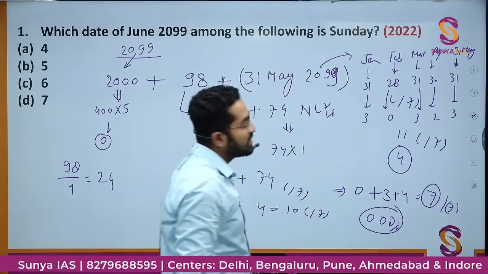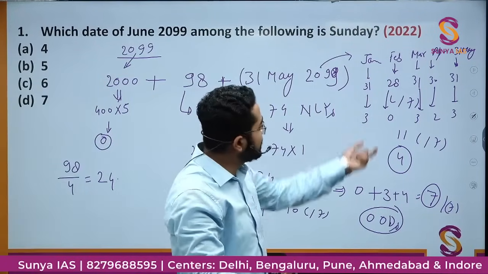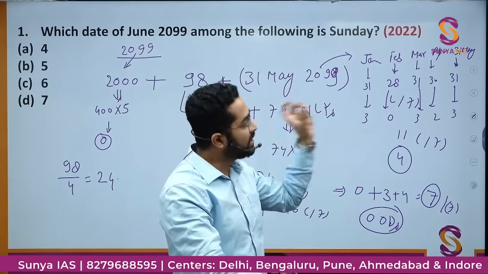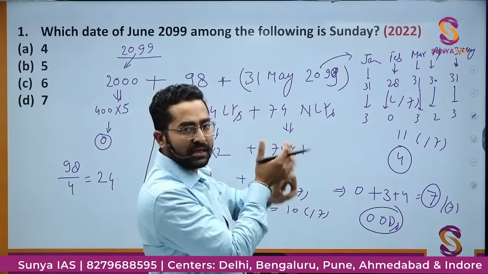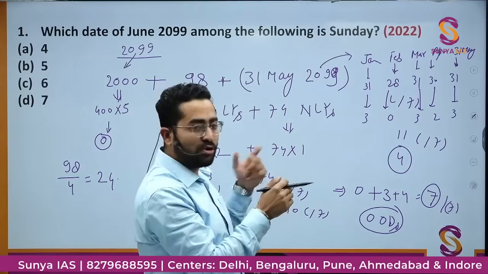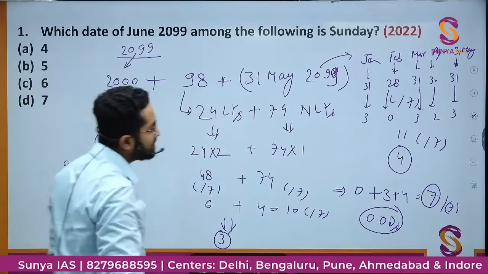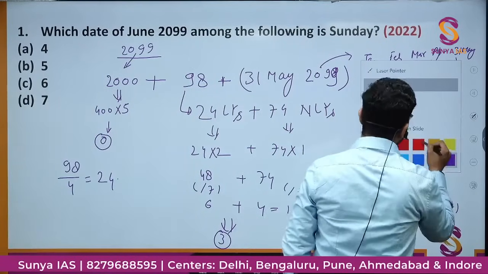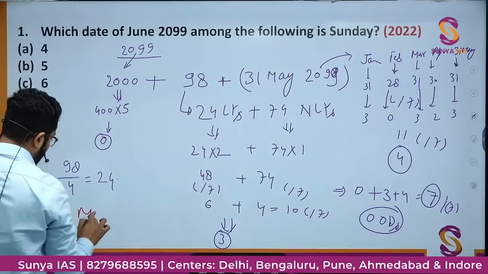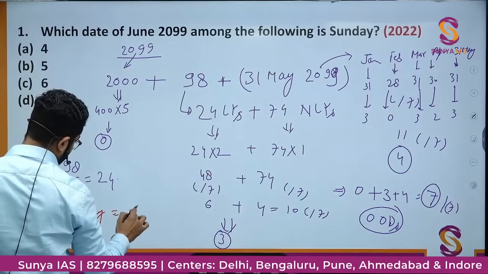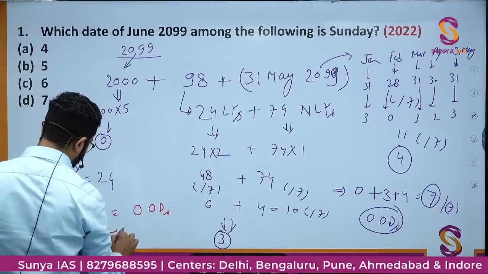That means 0 remainder, that is 0 odd days. So 31st May has 0 odd days, which means it is Sunday. If one odd day would be Monday, 2 odd days means Tuesday, 0 odd days means Sunday. So we got that 31st May is a Sunday.